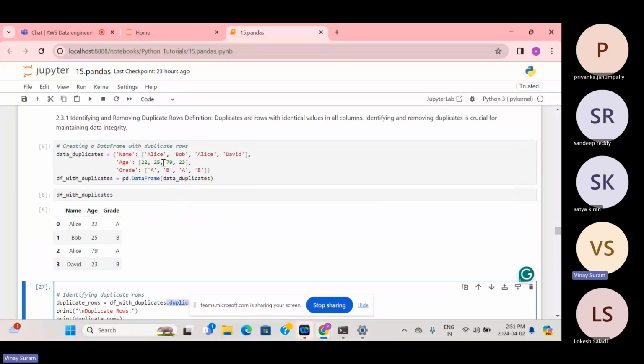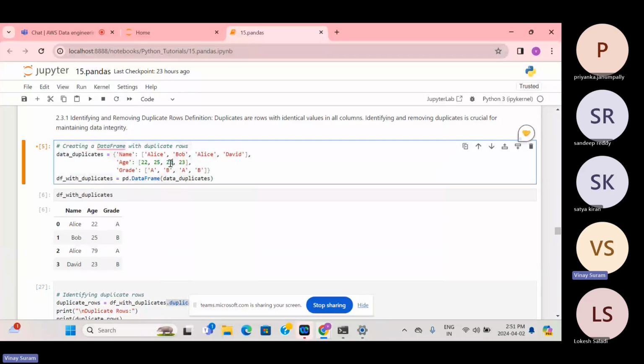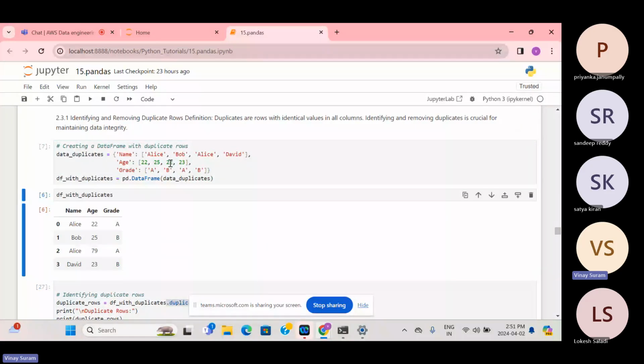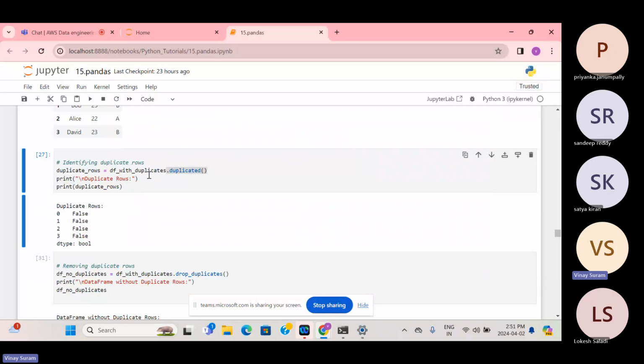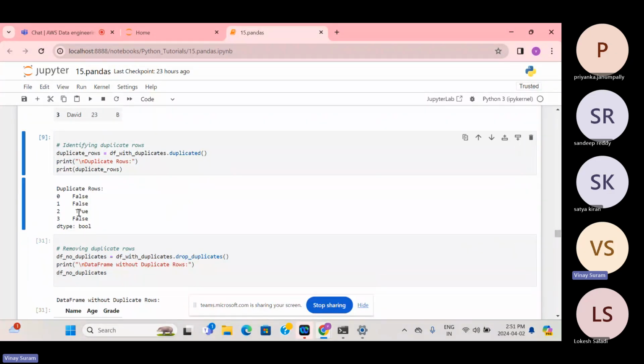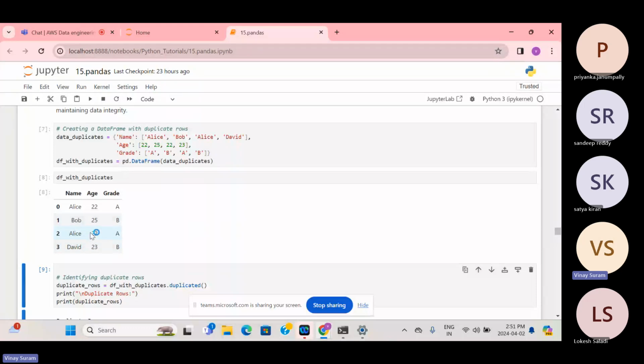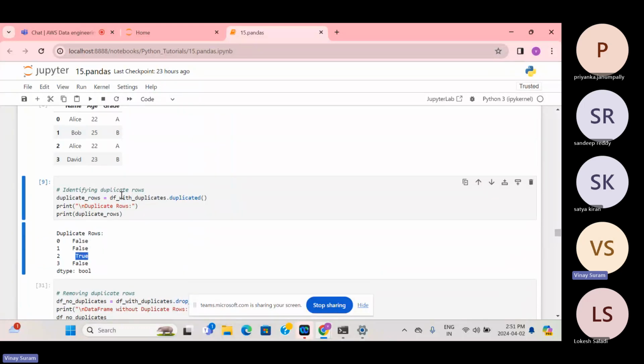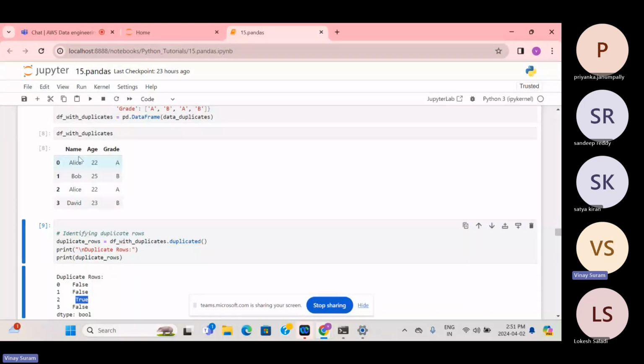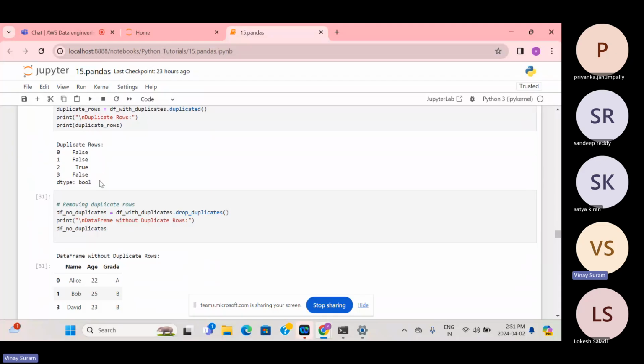Let's change the age to 22 and run again. You can see 22 is there. Now if I run this, one place should be true. You can see this is true, so the third element is true. The first one is false because it is the first occurrence, and whatever comes next will be duplicate data. So the first one is false, which is fine, and the third one is true because it is a duplicate of the first one.